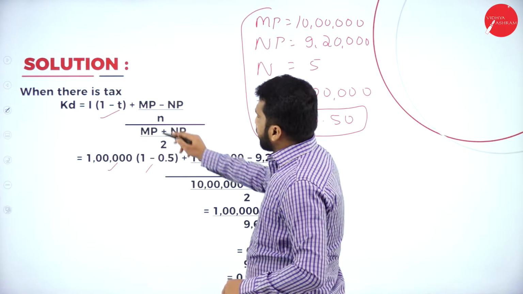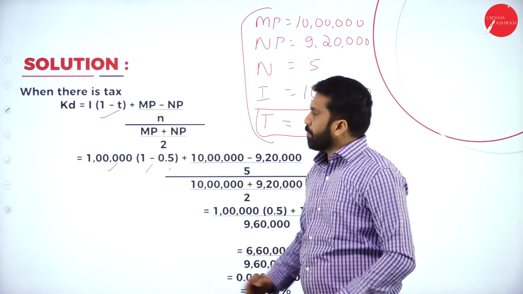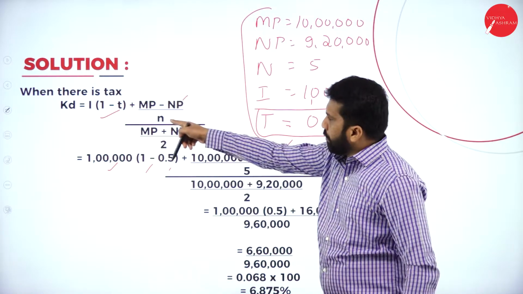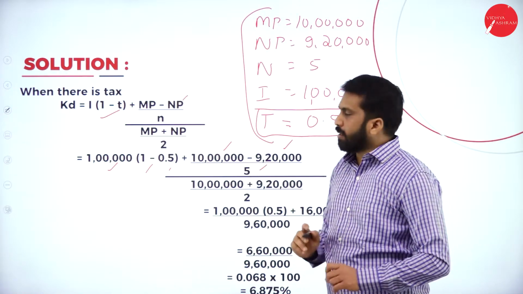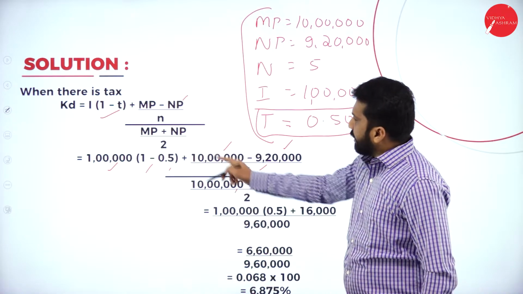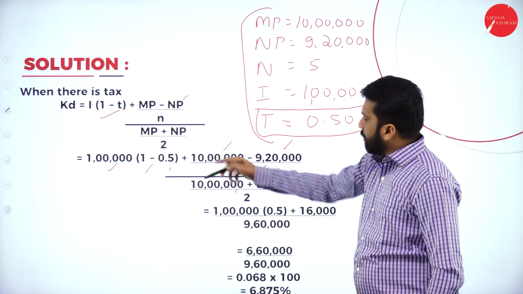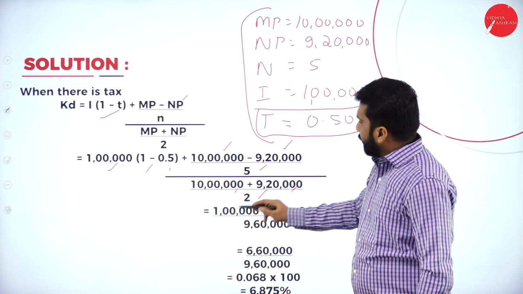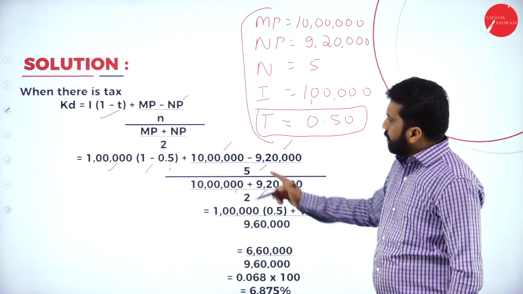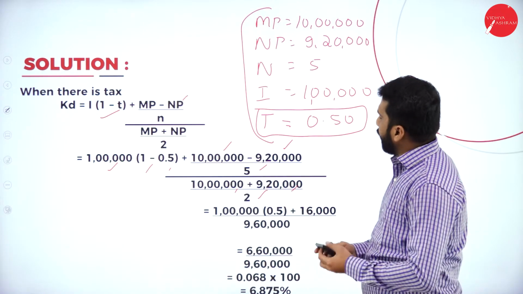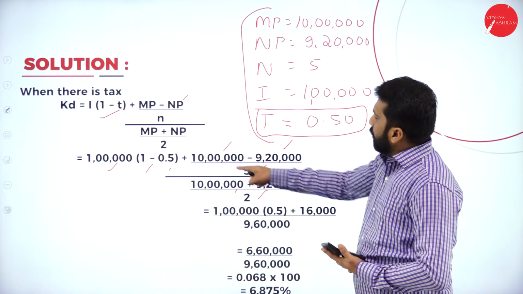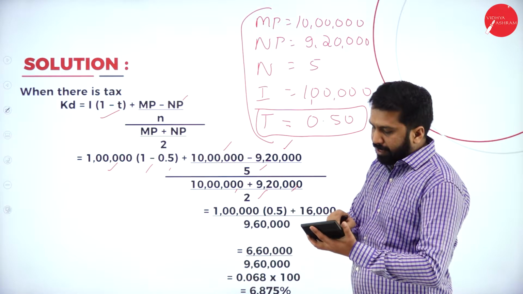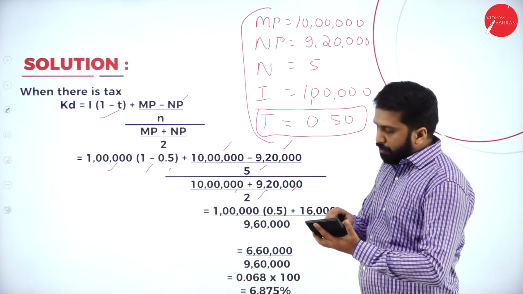Now, your interest is 1 lakh, and the tax rate is 0.5. Clear? MP 10 lakh, NP 9,20,000, number of years 5. Next, MP 10 lakh and NP 9,20,000, divided by 2. Before that, we'll simplify this. 10 lakh minus 9,20,000, divided by 5.